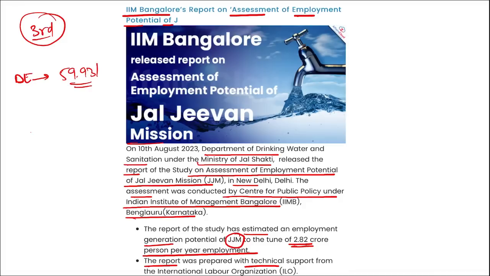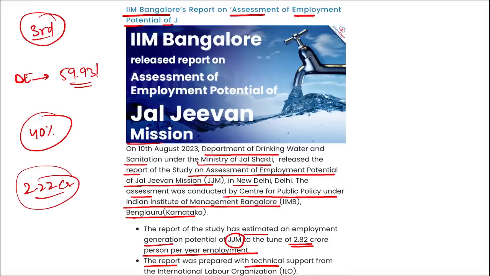Correct? Then around 40% is estimated to be contributed by the engineers, managers, plumbers, electricians, machinists and chemists, etc. Correct? Then an indirect employment of almost 2.22 crore persons per year in India through manpower engaged, such as in the production of pipes, valves, pumps, etc.